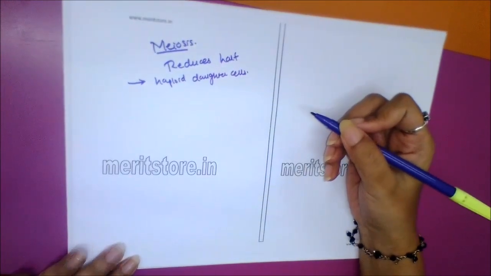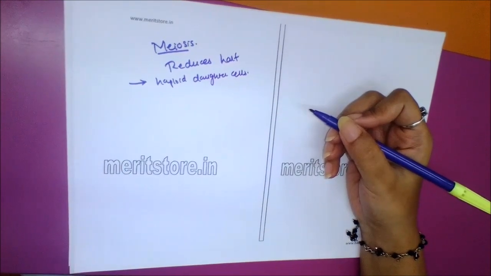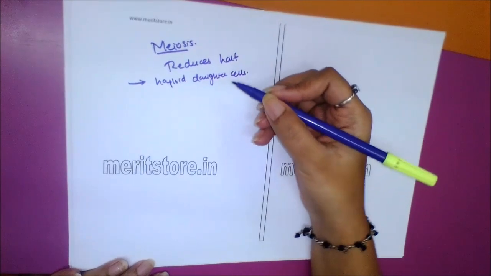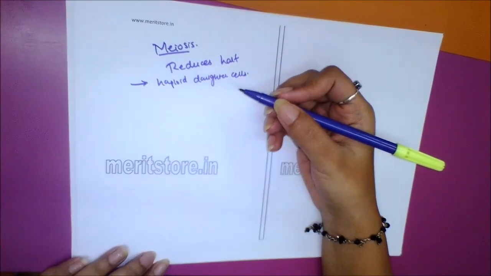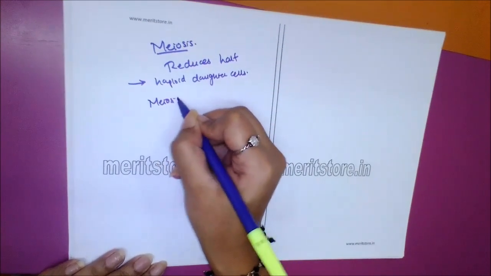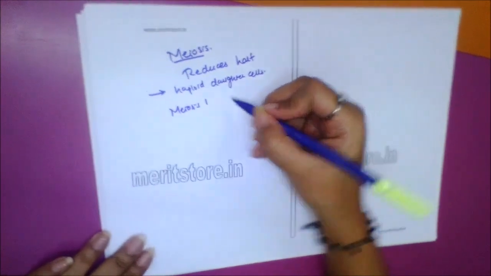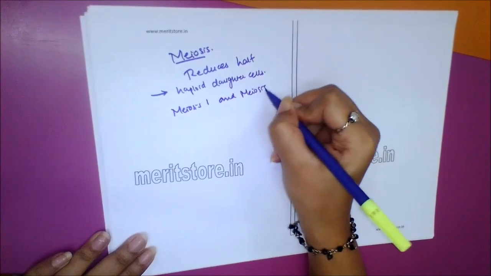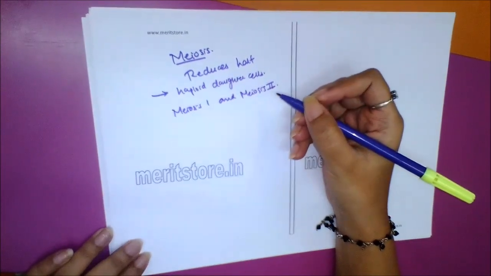It ensures the production of the haploid phase in the life cycle of sexually reproducing organisms, whereas fertilization restores the diploid phase. Now, meiosis involves two sequential cycles of nuclear and cell division called meiosis I and meiosis II, but only a single cycle of DNA replication.